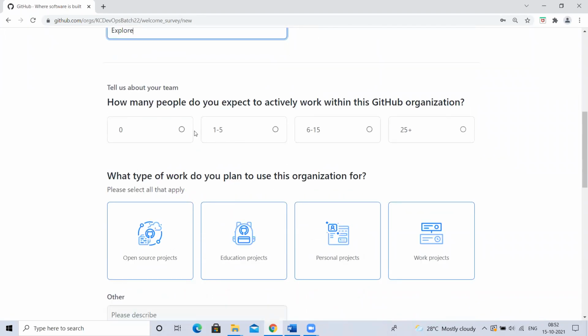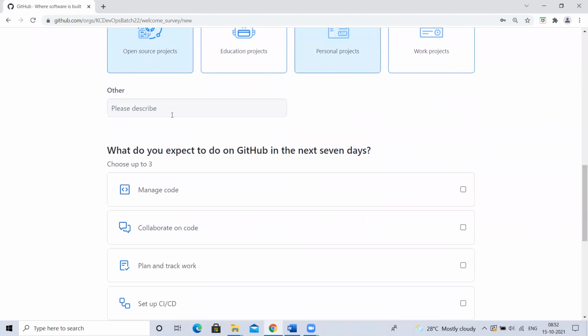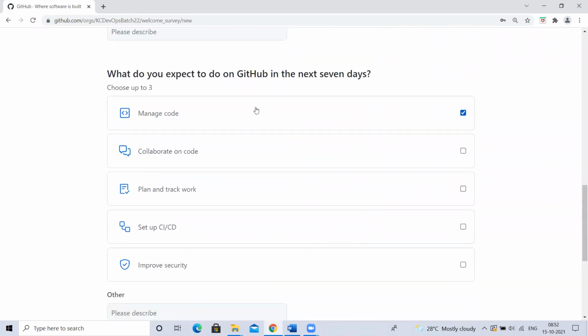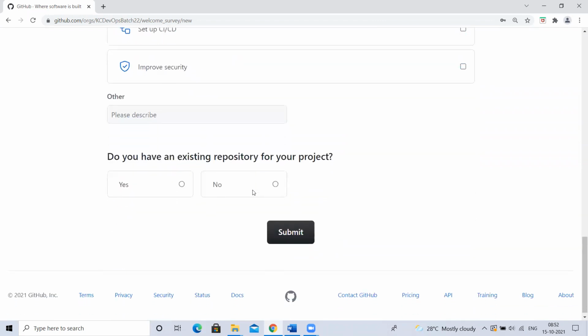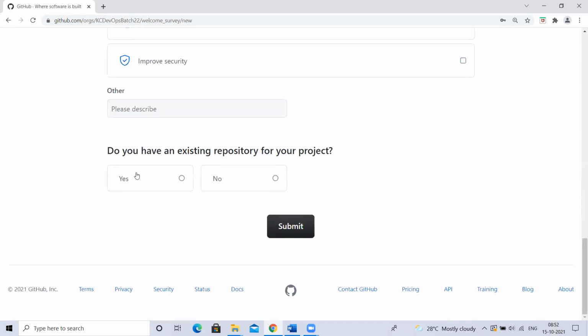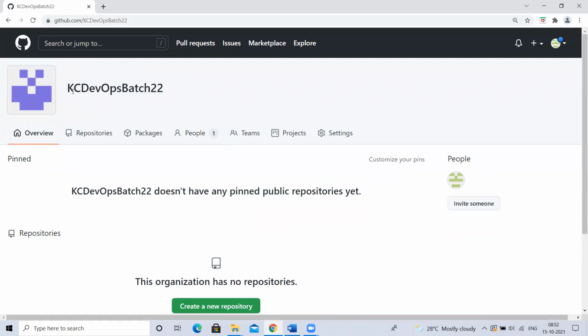How many people, 1 to 5, use open source projects or personal projects? Manage code or collaborate code, you can select this also. Next, do you have any existing repository for your projects? No, submit. They are just taking some metrics. That's it. My organization has been created.